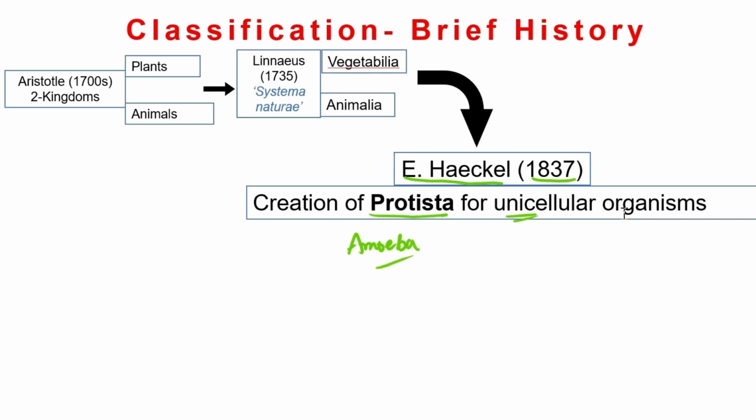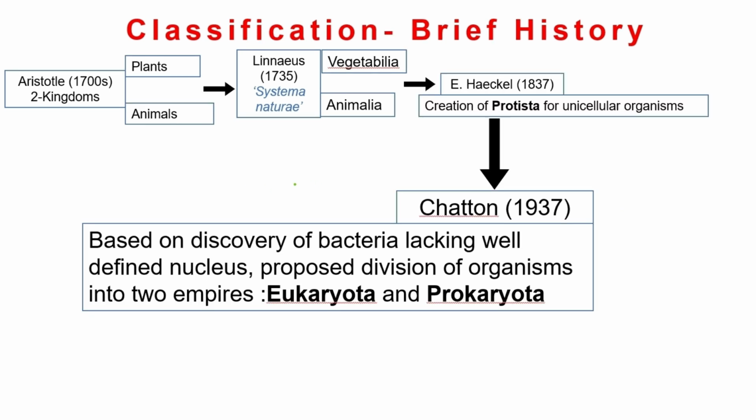Then exactly after 100 years, Chatton in 1937 proposed a division of organisms into two empires, eukaryota and prokaryota. He gave this classification based on the discovery that bacteria lack a well-defined nucleus, and hence were called prokaryotes.